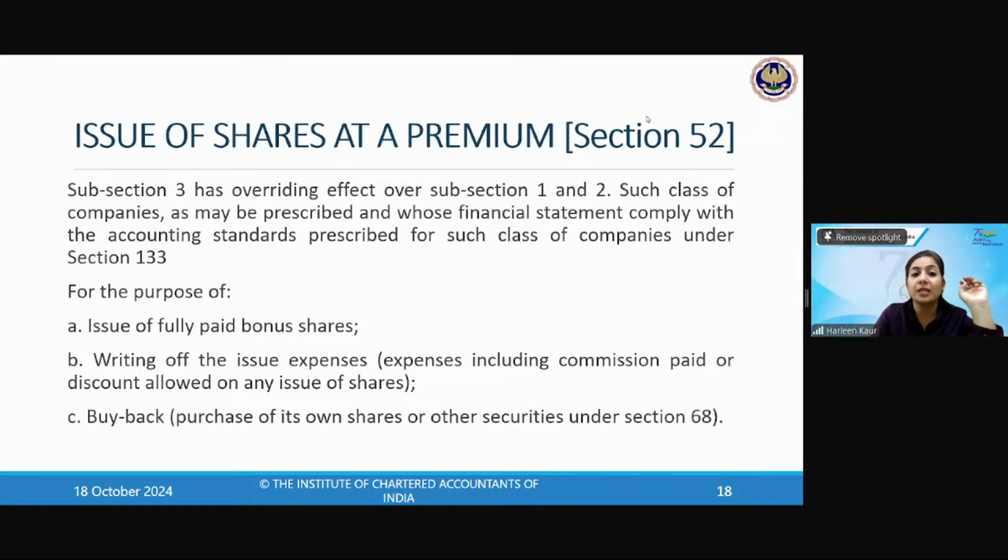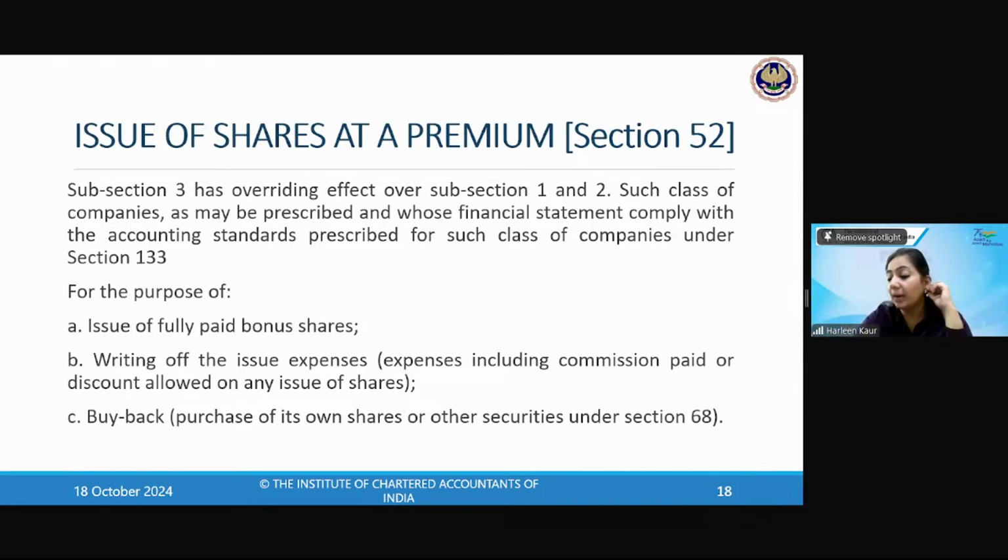So now my MCQ question to my class. There is a company to whom the accounting standards under section 133 are applicable, and they are preparing their financial statements as per the accounting standards of section 133.